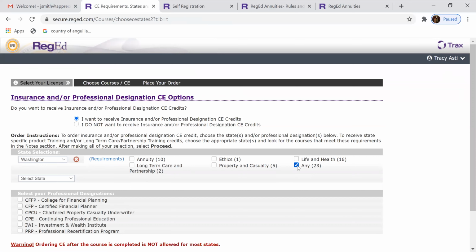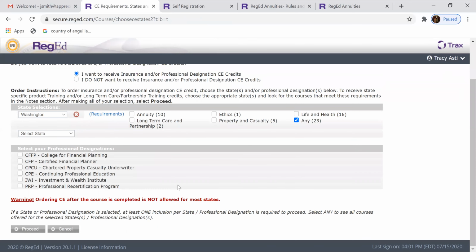I always want to make sure I have any selected. And please do not select a professional designation even if you have one. The Reg Ed system is a little bit finicky and sometimes it doesn't show all the courses if you select one of these. So just leave those blank and then click proceed.